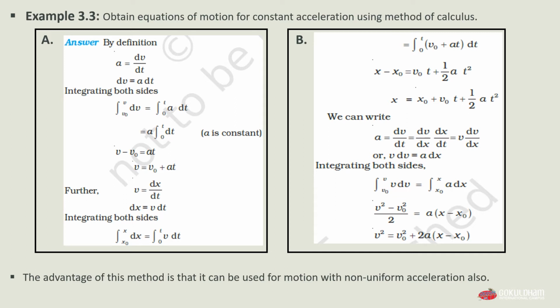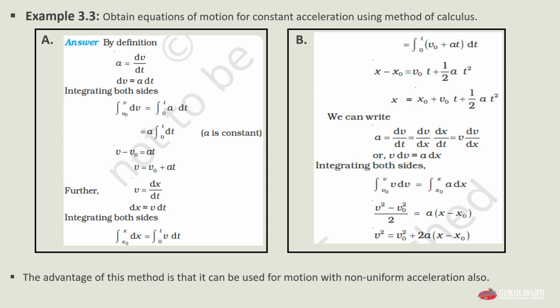The integration of the left side, from x0 to x of dx, will be x minus x0, and on the right hand side the integration of v0 plus at dt will be v0t plus 1 by 2 at square. When we take x0 from the left hand side to the right hand side, we get x is equal to x0 plus v0t plus 1 by 2 at square.